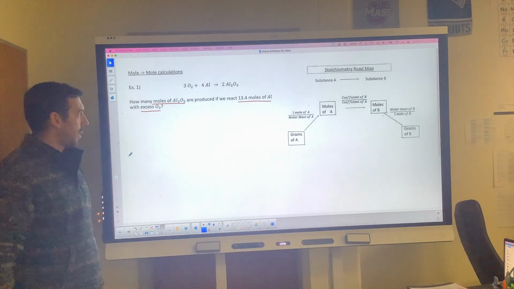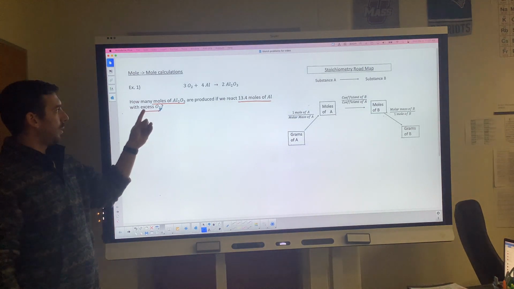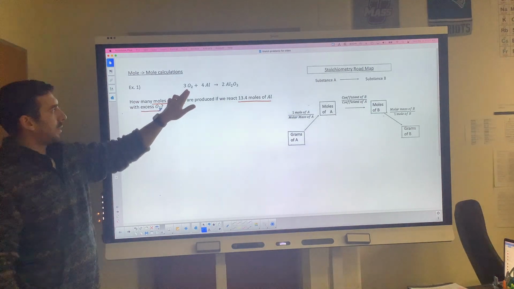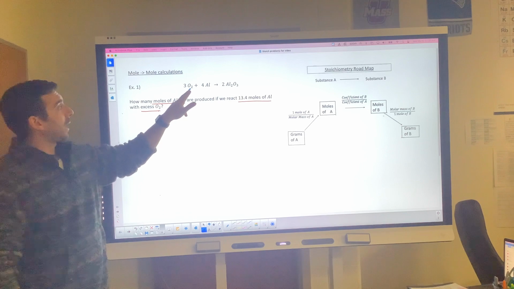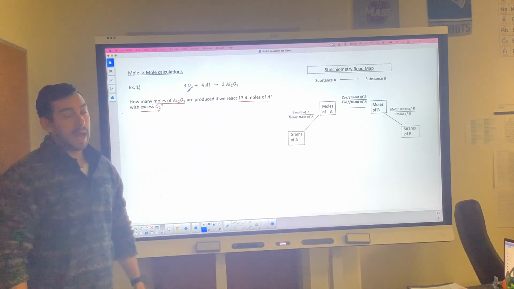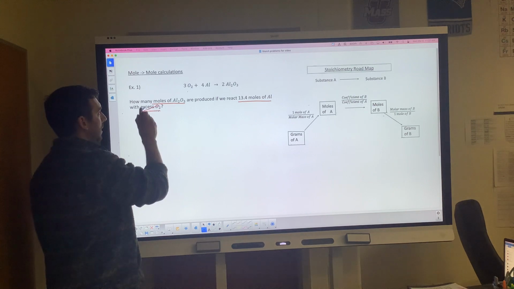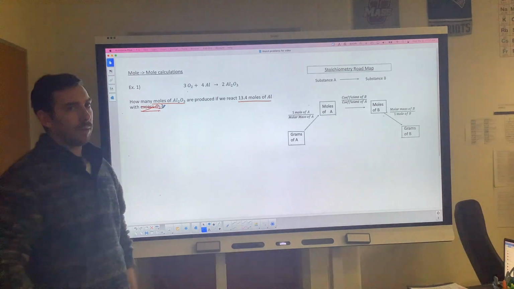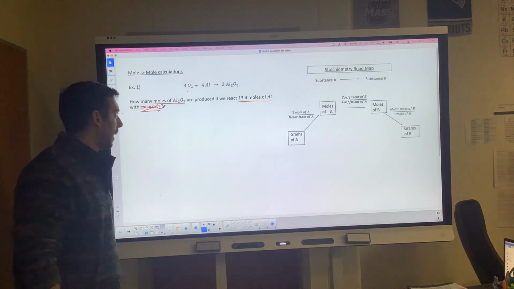Now, that last part, excess oxygen. Anytime you see a substance or a formula with excess, that just means that there's so much oxygen in the reaction that it is never going to get used up, and it is not going to be useful to predict how much we end up with in our problem. So if you see excess something, just cross it out, eliminate it, because it's just going to confuse you and mess you up in the end.